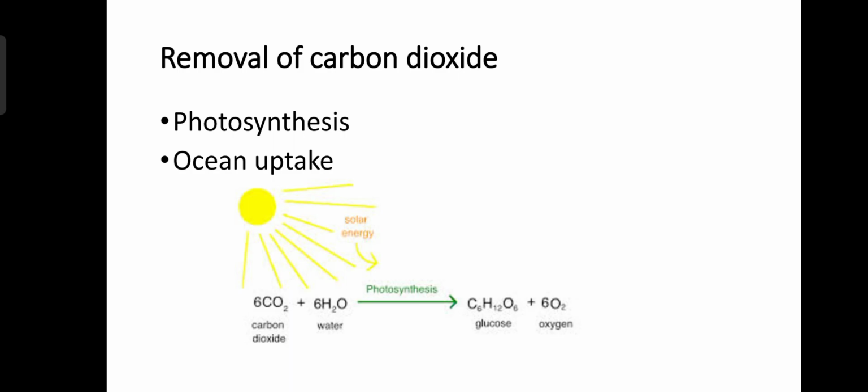For example, plants use it in photosynthesis, and most of it is eventually converted into calcium carbonate in the form of shells and skeletons of marine organisms. Over time, the shells and skeletons of those organisms settle on the seabed to form limestone. Okay? So two processes that remove carbon dioxide are photosynthesis and ocean uptake.